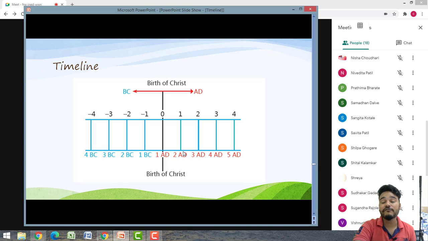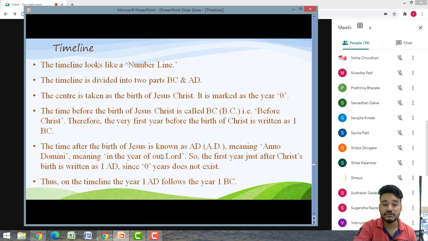In the year of our Lord. The Lord is Jesus Christ. Anno Domini means in the year of our Lord. So the first year of our timeline is 1 AD.